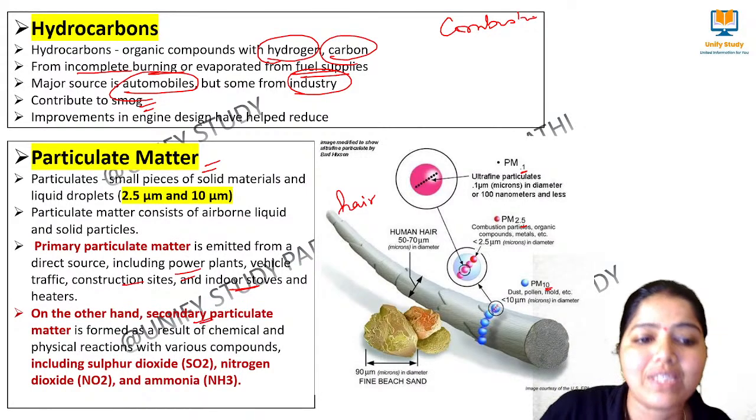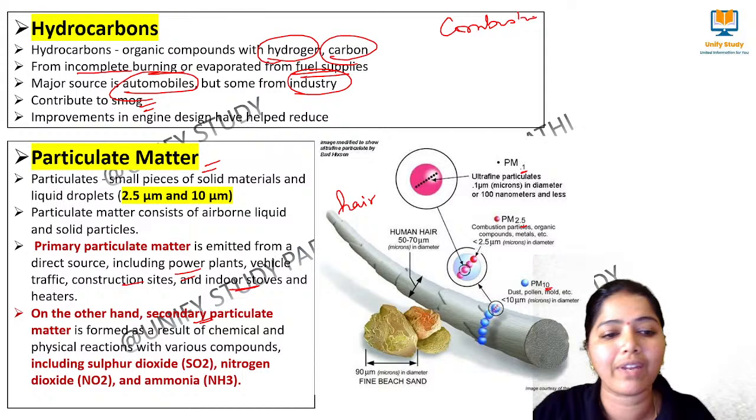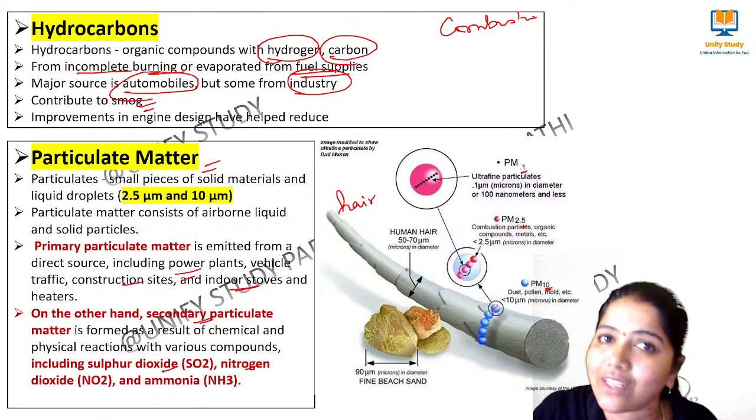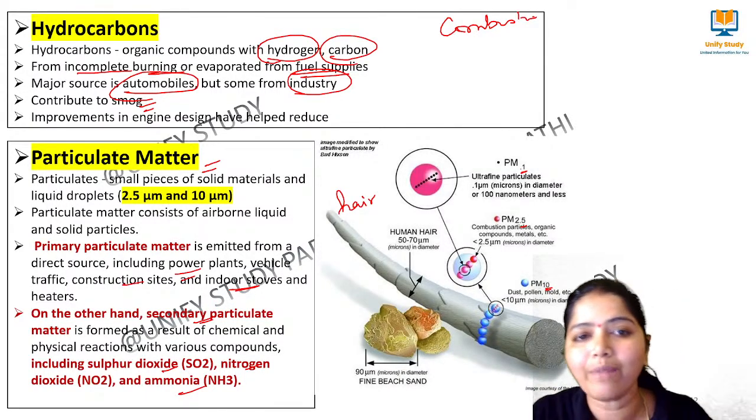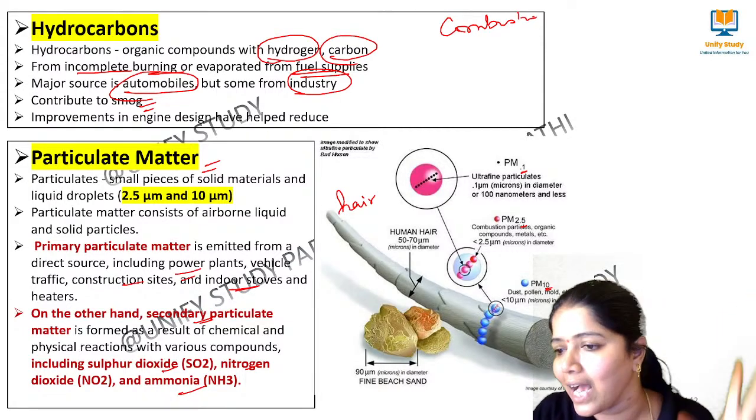Apart from that, we have secondary particulate matter, which is formed by chemical reactions involving sulfur dioxide, nitrogen dioxide and ammonia. Very important, we have to understand this concept of particulate matter. We are getting questions. Am I clear?